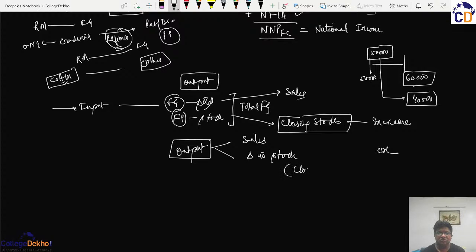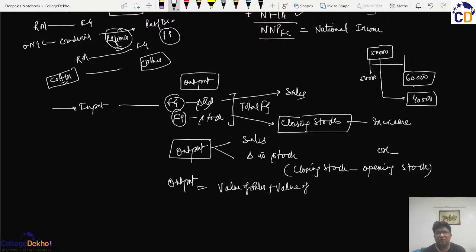And this change in stock, ideally, the closing stock should be more than the opening stock, because it is adding to the output. And if it is vice versa somehow, that the opening stock is more than the closing stock, then this change in stock will be negative, and this will decrease the output. So we can summarize that output shall be equal to the value of sales plus the value of change in stock.